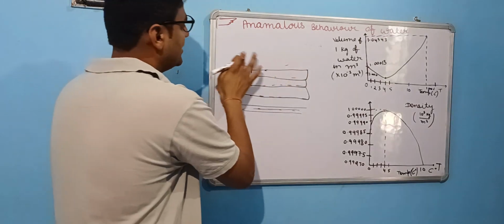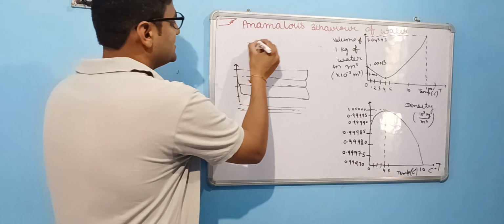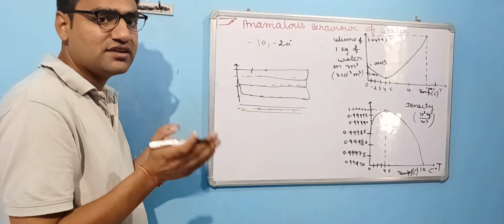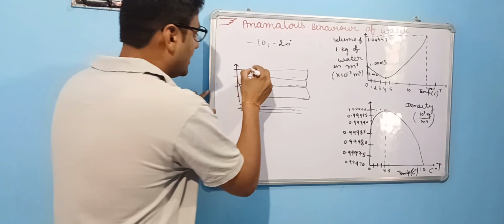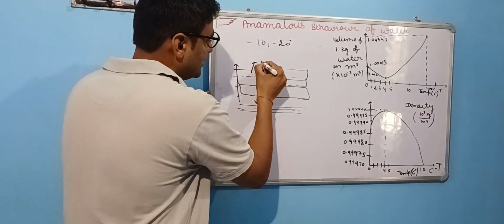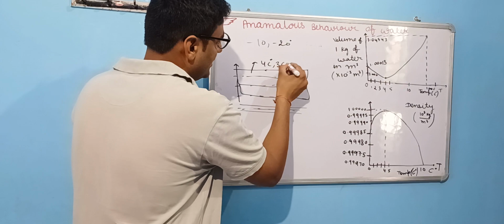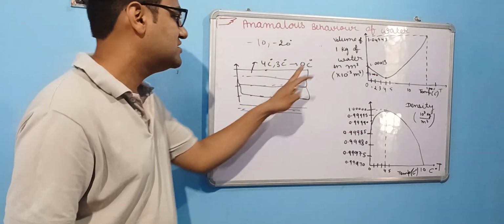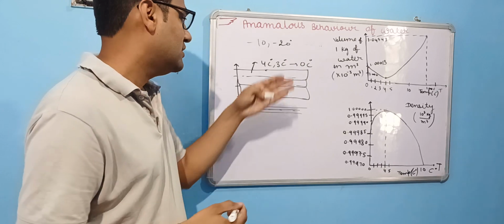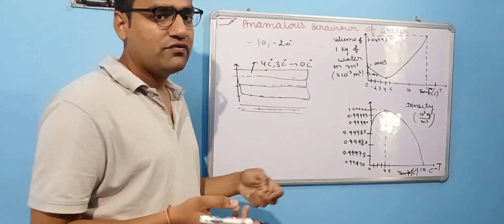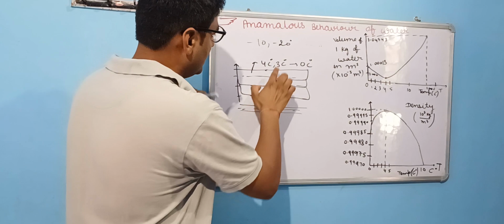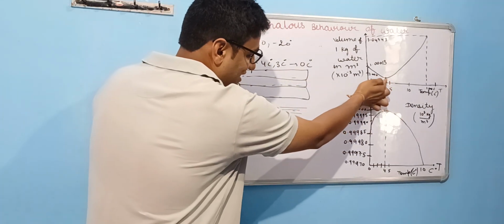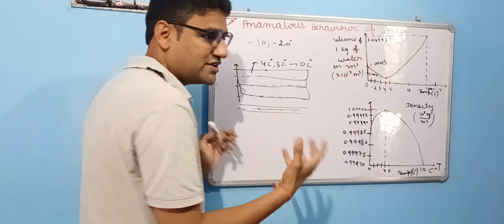After that, when the temperature of the air is minus 10 or minus 20 degrees Celsius, the upper layer will lose its heat again, and proceed from 4 degrees Celsius to 3 degrees, down to 0 degrees Celsius. At 0 degrees Celsius it will turn into ice, so it will freeze. But due to the anomalous behavior of water, its volume starts increasing.